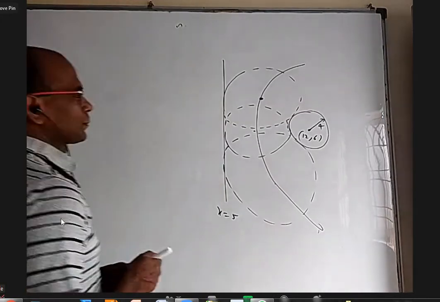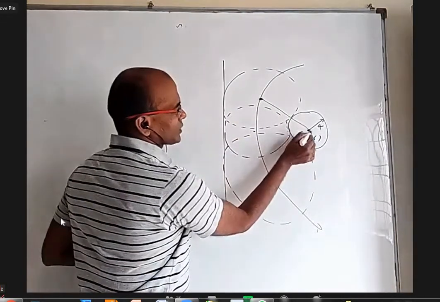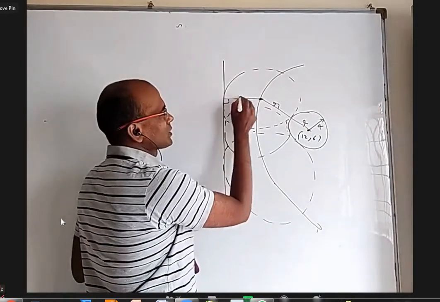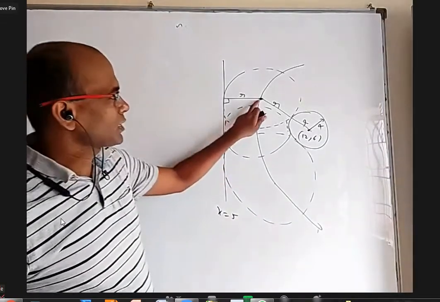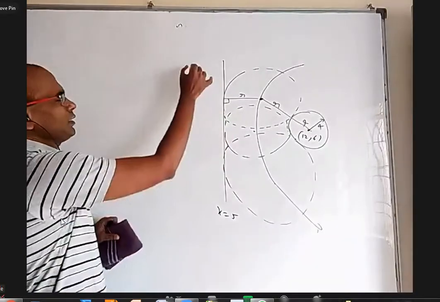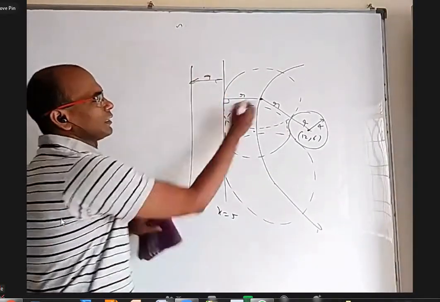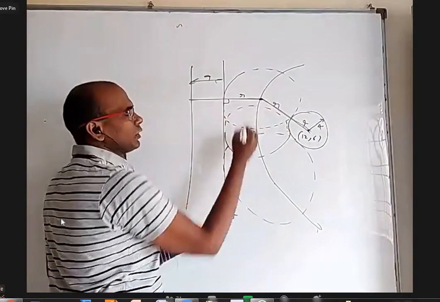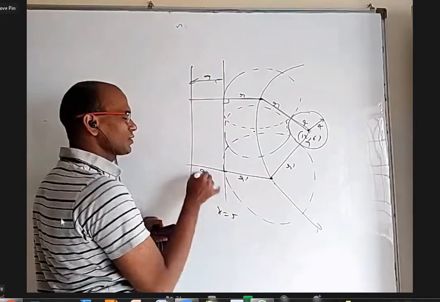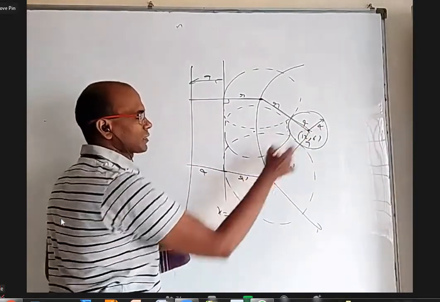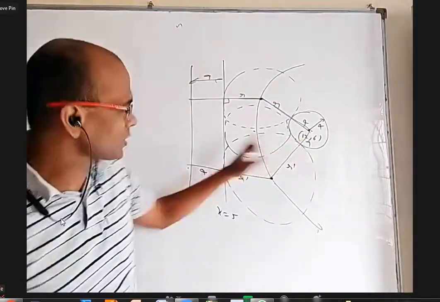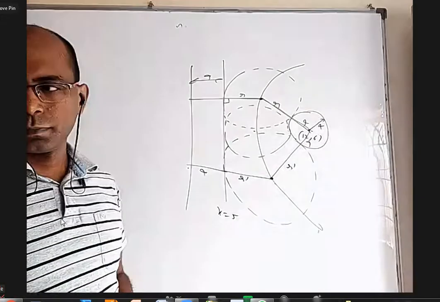Yes, that's good. Excellent. Because these are touching externally, C1C2 equal to R1 plus R2. This radius is R, this is 4. This perpendicular distance is also R. So from this point to this point and to this line, the distances are not equal. But if you imagine a line 4 units away from this side, this is also R plus 4, this is also R plus 4. You take another point, let's say this is R dash and this is 4. Again, this is R dash and this is 4. Again, from this point, distance to this fixed point and distance to this new fixed line are equal. So now can I say, oh, this is a parabola with this as a focus, this new line as a directrix? Yes.